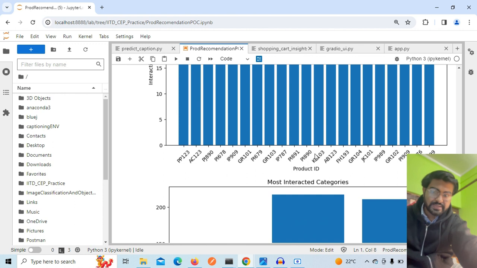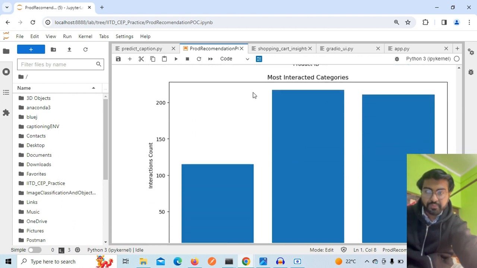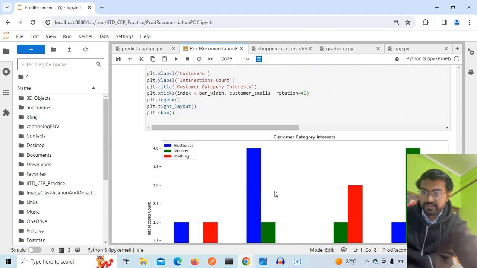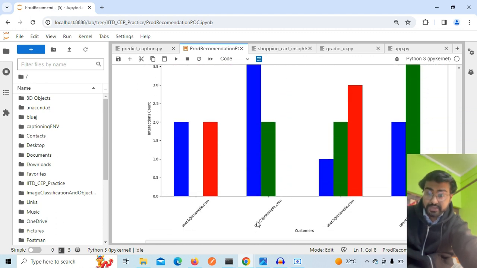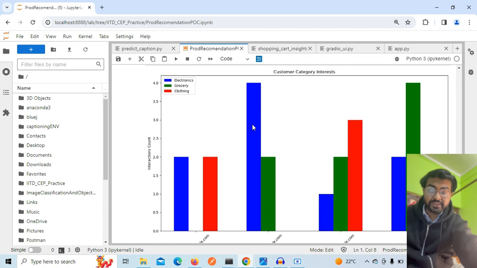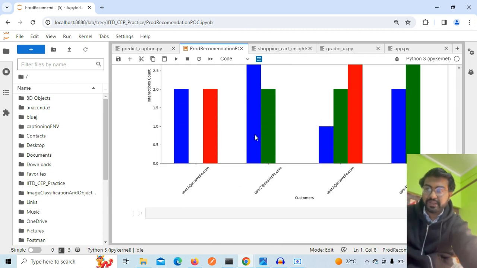The seller side apps, whoever is subscribing to our service as a software as a service, they can benefit from this. Like most interacted categories, what we see is the electronic product was most interacted. You can see I have also added another thing, like which customers have which type of maximum interest. For this customer, electronic items, is more interested to buy electronic goods. So I can show them more electronic items in the buyer apps, right? So this type of insight is very much helpful.